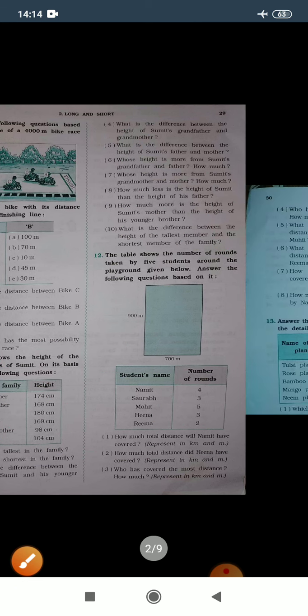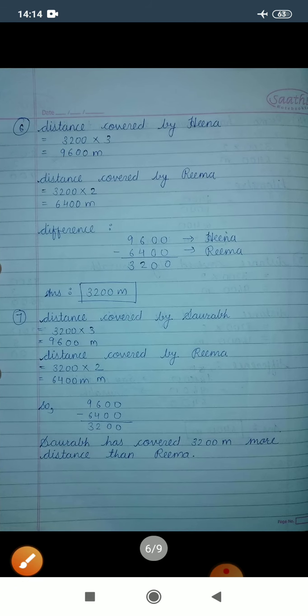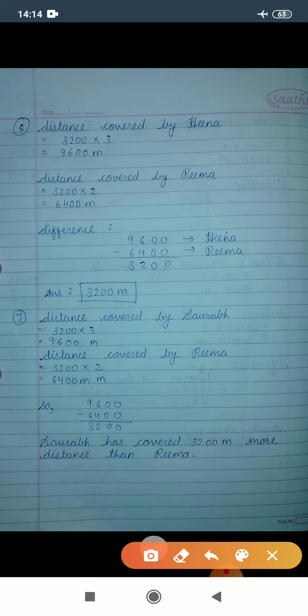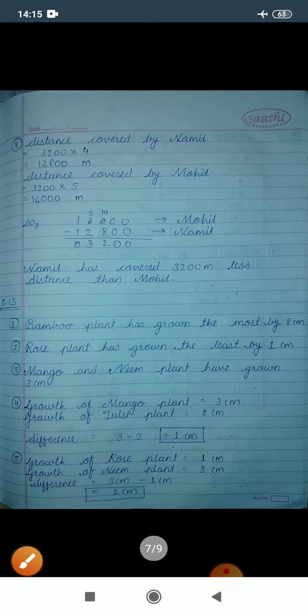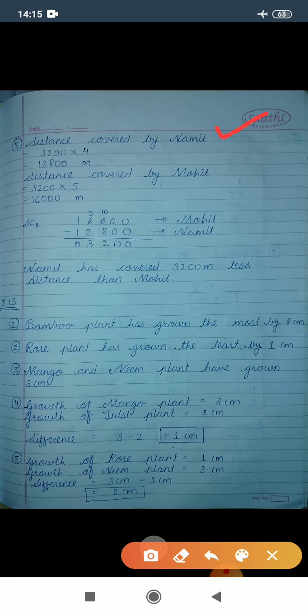Let's see question number 7. Sorry, question number 8 we had done just now. So Namit's distance covered and Mohit's distance covered. For finding out how much less Namit has covered, we need to subtract. So 16,000 minus 12,800. So 3,200 less Namit has covered.